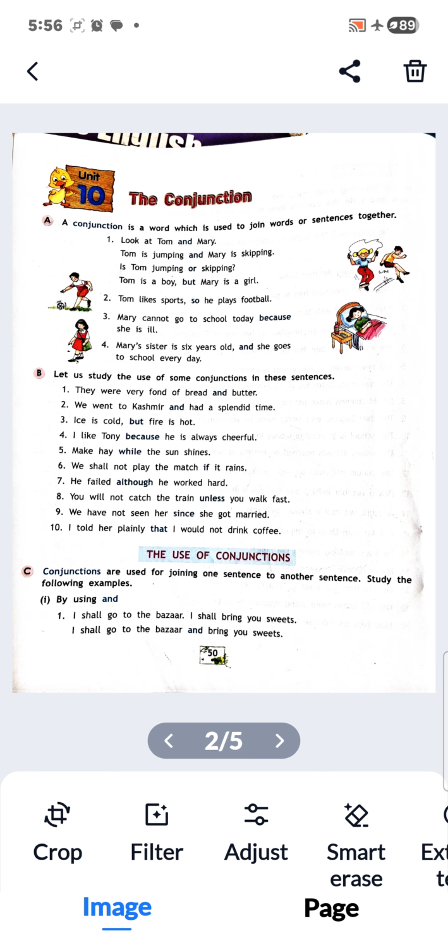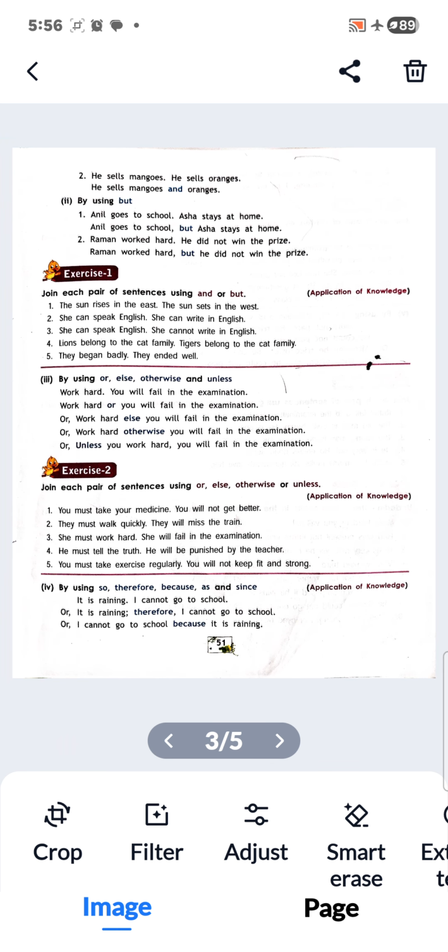Yes. Now, the next: he sells mangoes. He sells oranges. Here, he sells mangoes and oranges. So we are joining two words with the help of and. Now, by using but: Anil goes to school. Asha stays at home. So here two different sentences are there. There is a contradiction between Anil and Asha, so we are joining with but. Anil goes to school, but Asha stays at home.